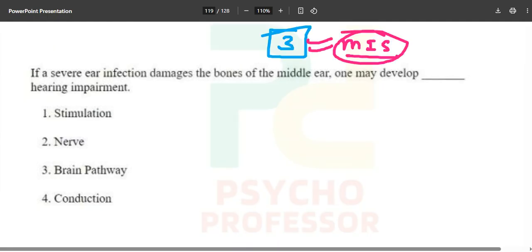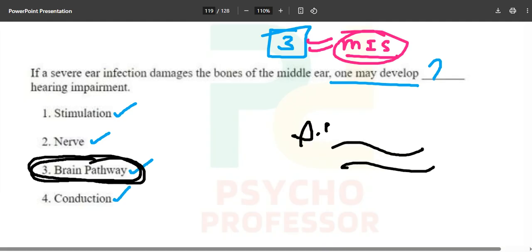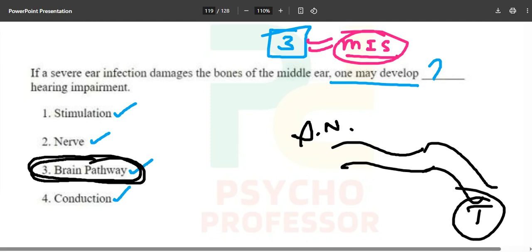What damage will we have? One may develop dash type of hearing impairment. Whether it will be a stimulation, a nerve, a brain pathway, or a conduction. Obviously brain pathway is not going to be the answer, because we are talking about hearing impairment and we have nothing to do with the brain pathway. From the auditory nerve to the temporal lobe, we are not going to discuss that. Now we will discuss how the sound goes.